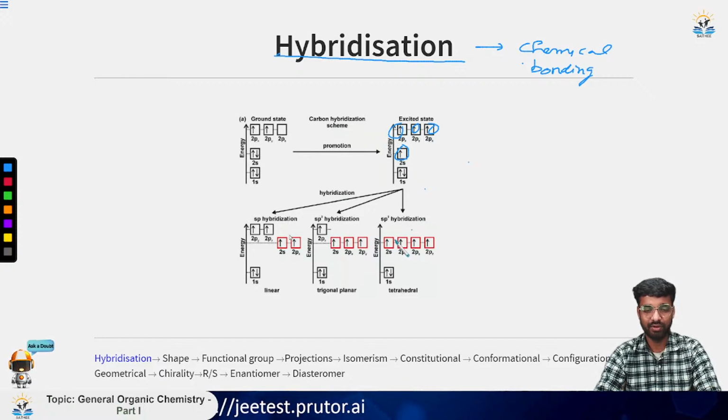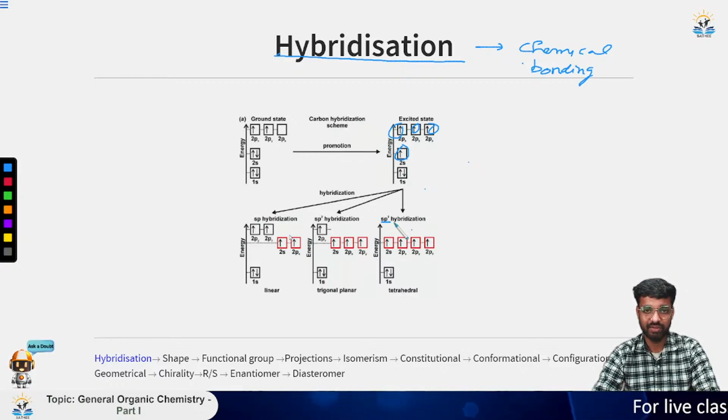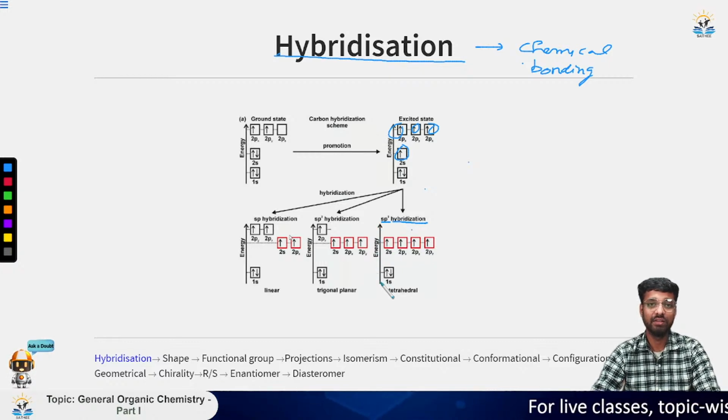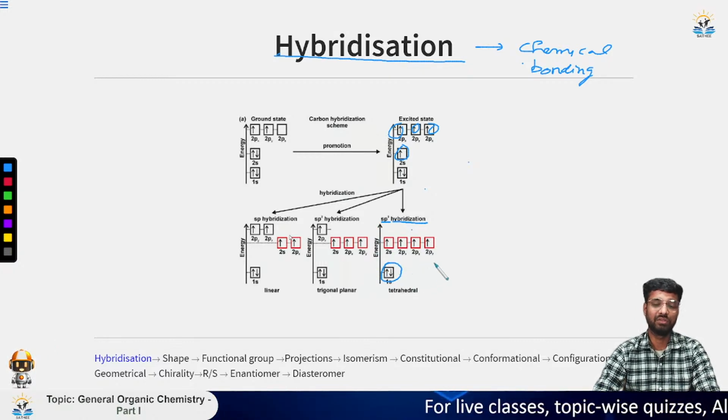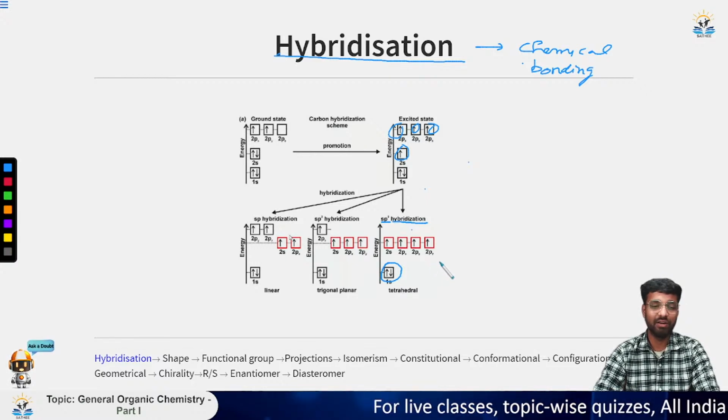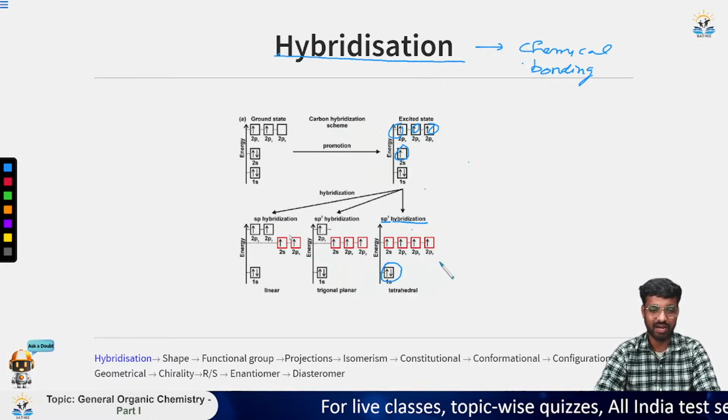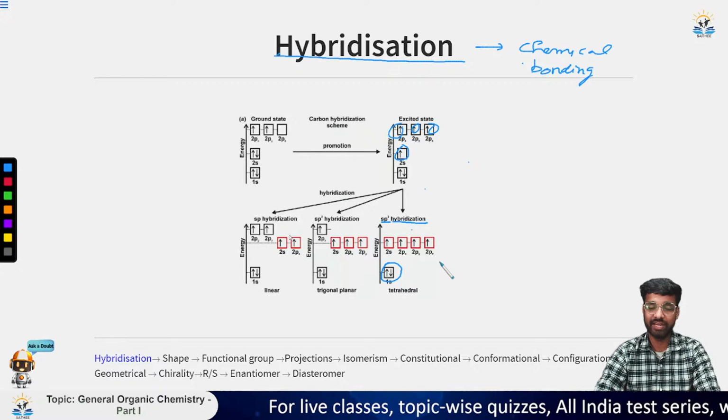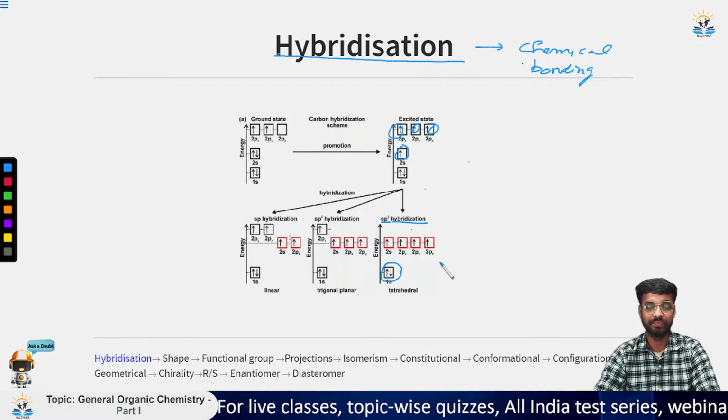Now suppose that 4 are coming. 4 substituents are attached to carbon. For that case, we take the sp3 hybridization. So this is sp3 hybridization. Now if you see the energy ladder here, the 1s orbital is not involved in this hybridization. One more point that should be kept in mind is that only the valence shell orbitals take part in the hybridization and not the inner shell or inner core orbitals.